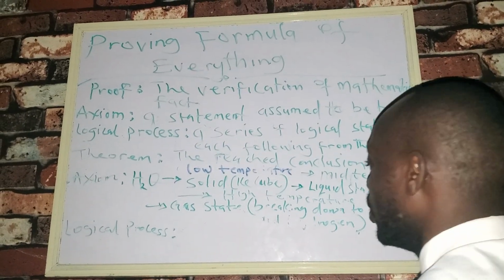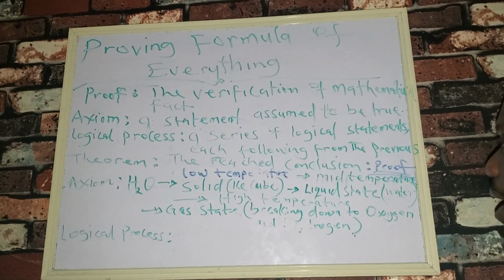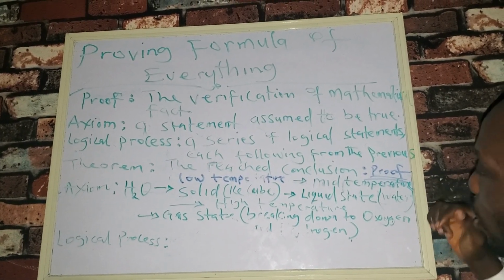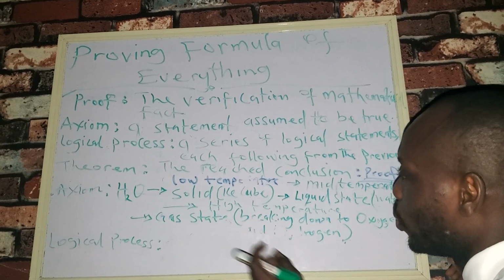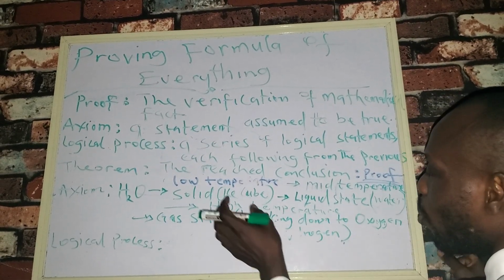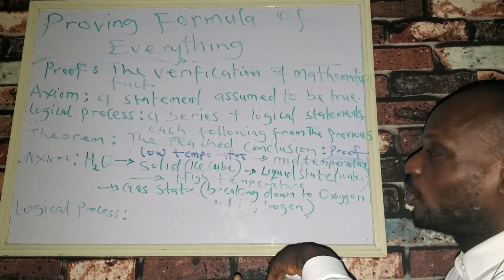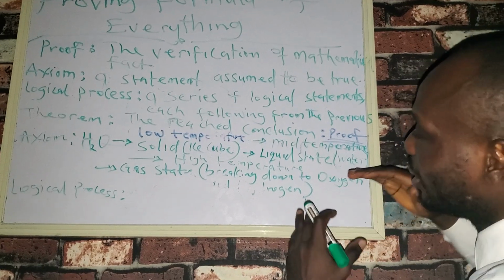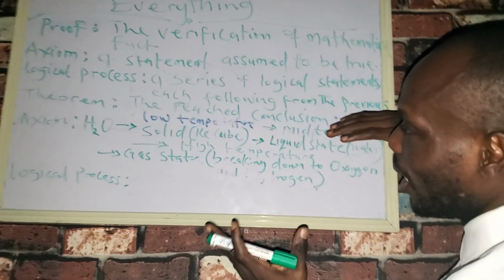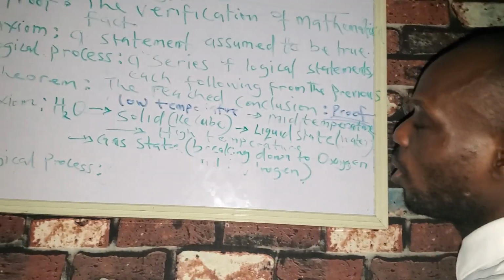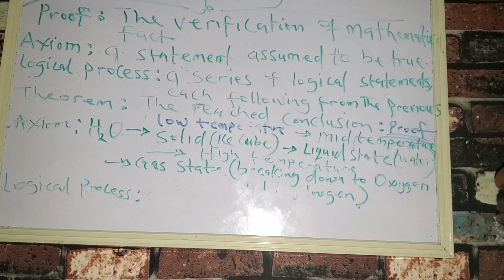Then another thing that we need to look at is that as the molecule H2O is transiting from one state to another, there is a kind of energy usage. And we know that this kind of energy usage is within a period of time. So there is an interval of time.